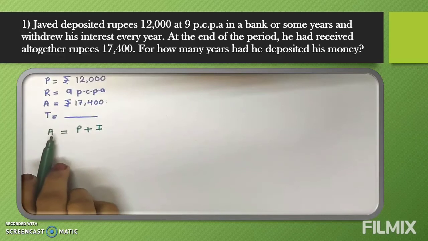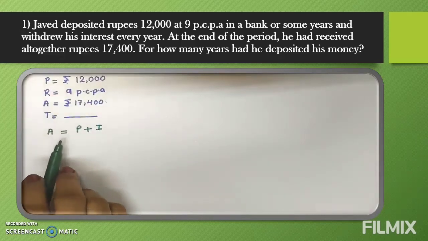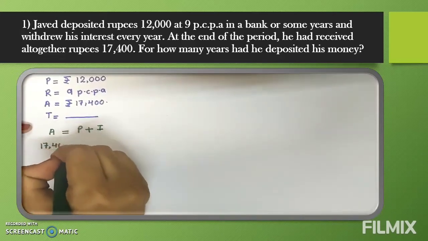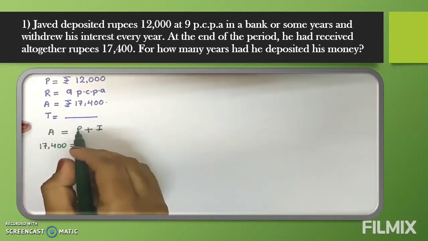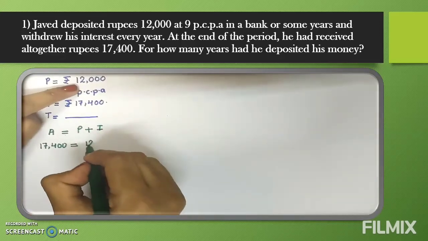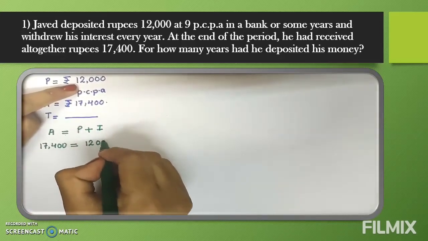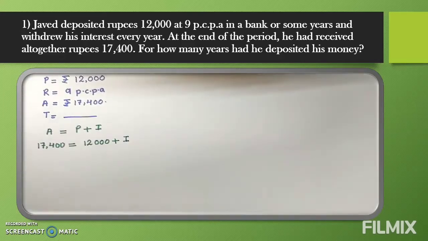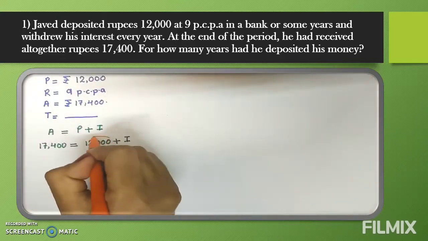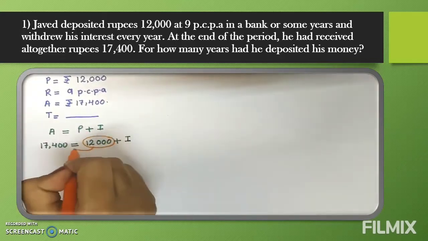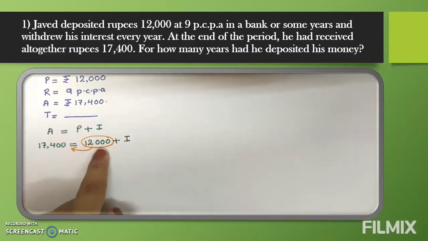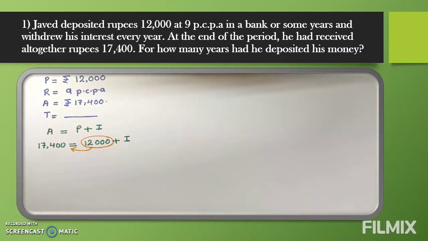Now substitute the values. A is how much? 17,400. So below A we will write 17,400 is equal to, we will write the same P. P is what? 12,000. So we will write here 12,000 plus I, we don't know, so we will write I only. Now what we will do: this plus 12,000 we will shift to this side, as we need the value of I. So plus will get converted into minus.